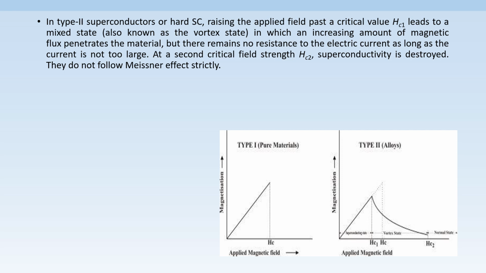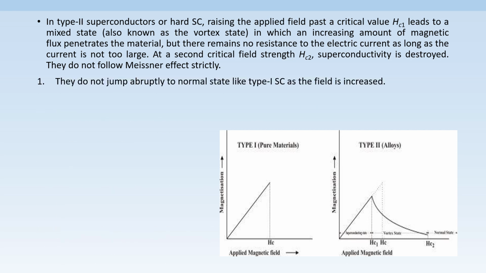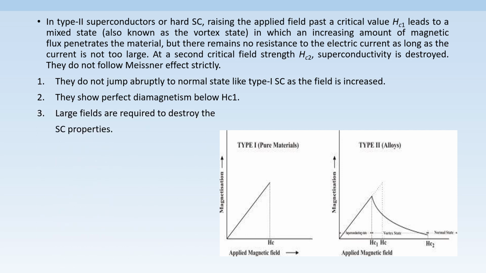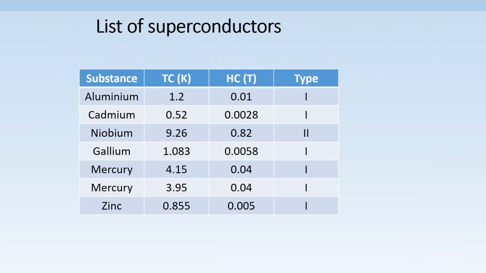The properties are, they do not jump abruptly to normal state as we have seen in type 1 superconductor. They show perfect diamagnetism below Hc1. The large fields are required to destroy the superconducting properties. Hence, they have high practical applications. They can be used to prepare high field magnets which find various applications. This is a list of superconductors exhibiting critical temperature Tc, critical magnetic field Hc, and type of superconductors.